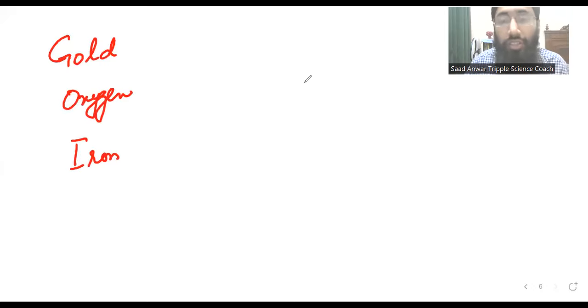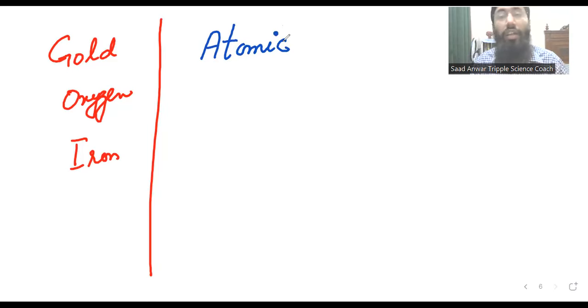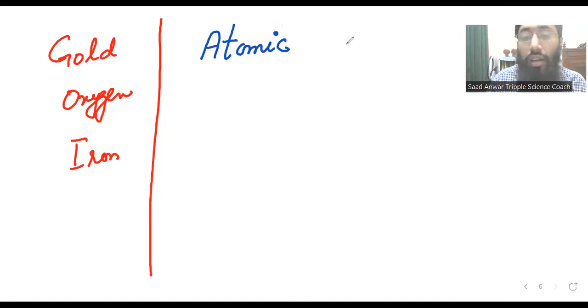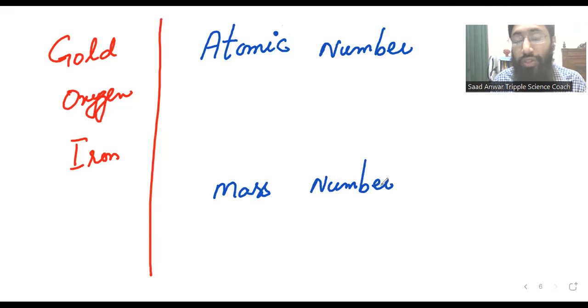How are atoms different from each other? Because different atoms contain different numbers of protons. There are few terms. One is atomic number. Yes, these are basic things, but we want to continue from basic because most of the students don't know about basic. We want to have a strong foundation. One term is atomic number, other term is mass number. In the exam sometimes they ask questions from these two terms, atomic number and mass number.